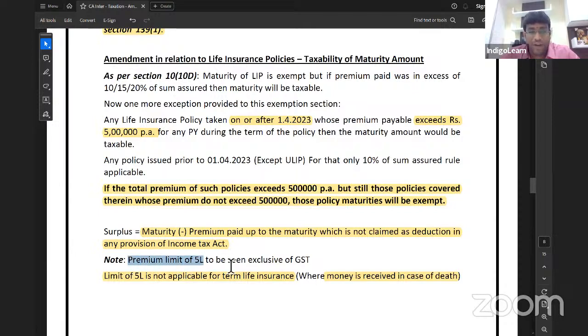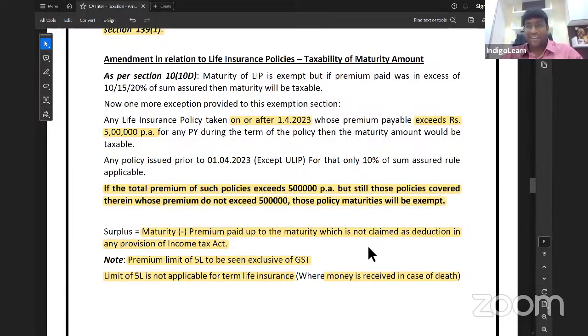And the premium limit of 5 lakh rupees to be seen exclusive of GST. Exclusive of GST means excluding GST. Always see that 5 lakh rupees limit excluding GST, my dear friends. You should never see that 5 lakh limit including GST. You should always see that 5 lakh limit excluding GST. Because sometimes there is a possibility where including GST is more than 5 lakh, but excluding GST does not exceed 5 lakh. In that case, the maturity amount will be exempt, provided it's not more than 10% of sum assured.